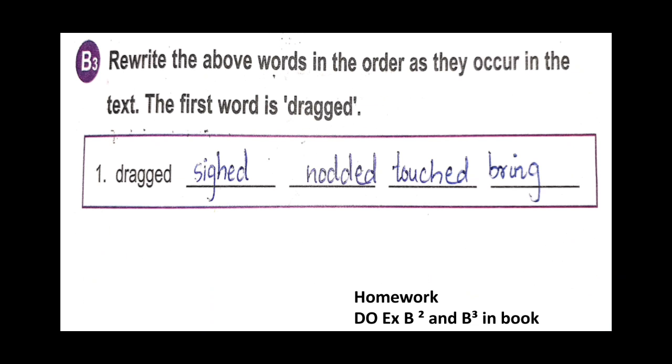Note down your homework. Do exercise B2 and B3 in your vision book.